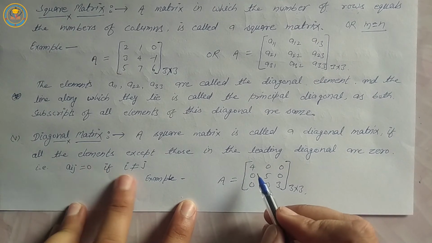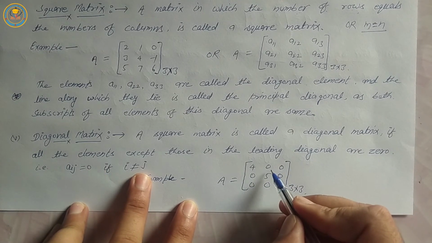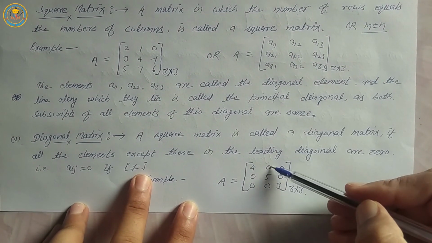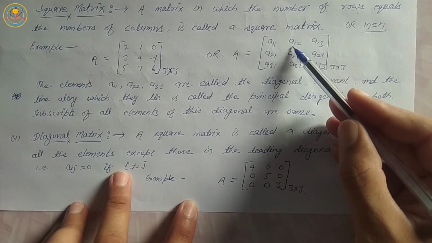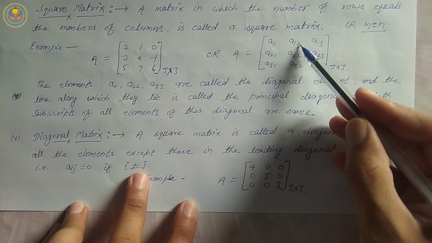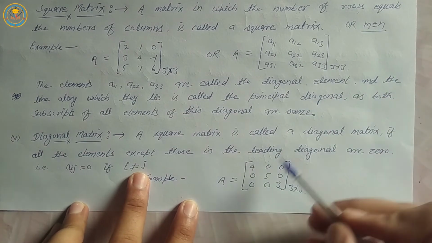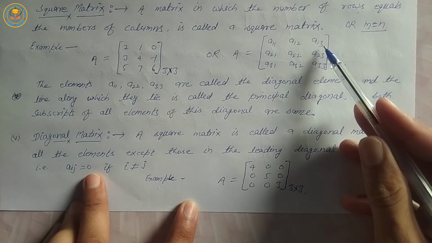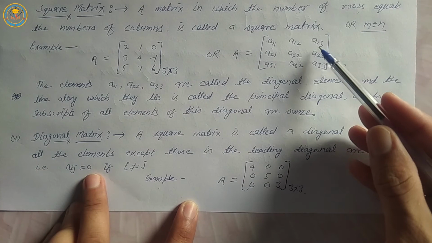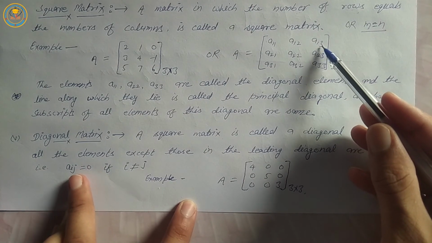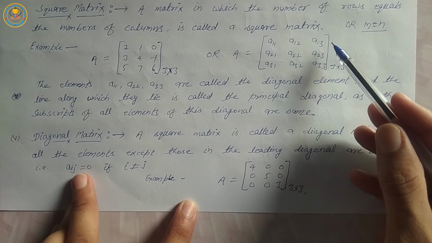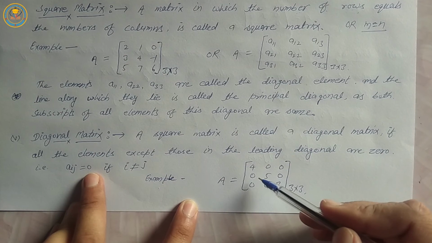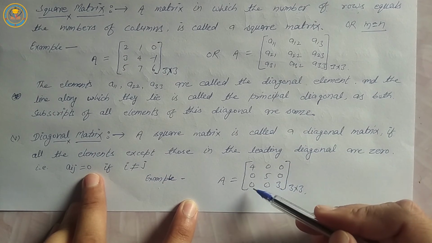aij equal to 0 if i not equal j. Position of element 0: a12 is equal to 0. 1 is i, 2 is j. 1 not equal to 2, it means 0. Position of element 0: a13 is equal to 0. 1 means i, 3 means j. i, 1, not equal 3. It means aij is equal to 0. Similarly, 0, 0, 0, 0.